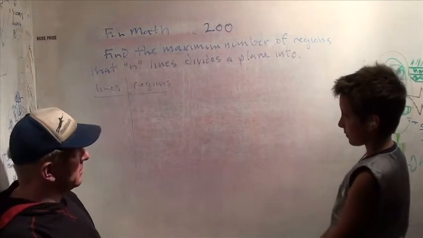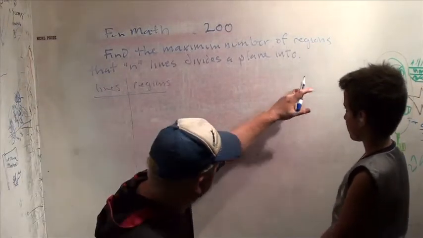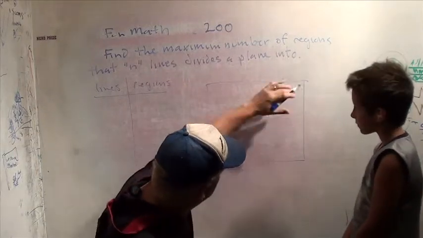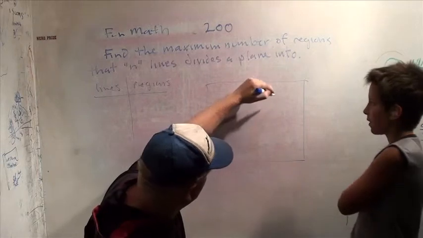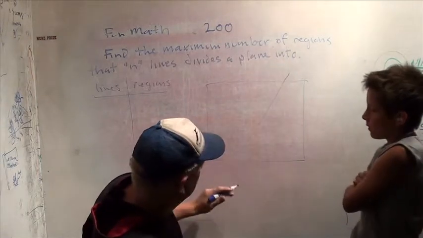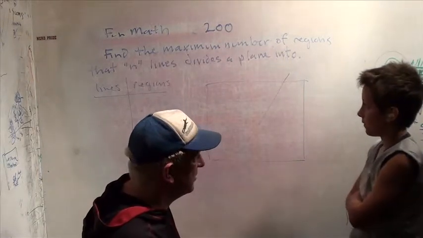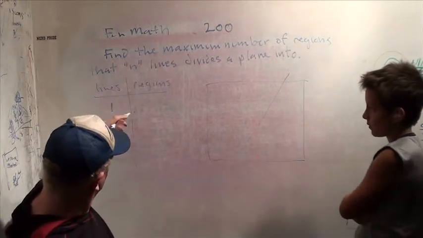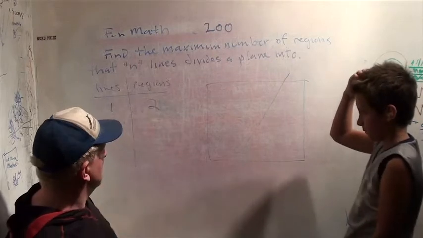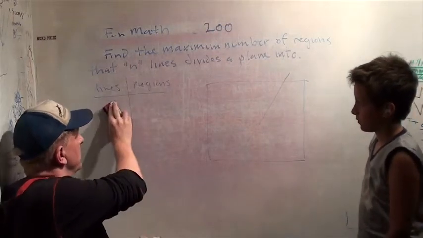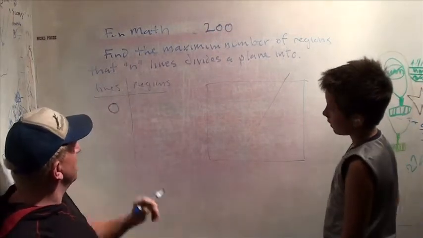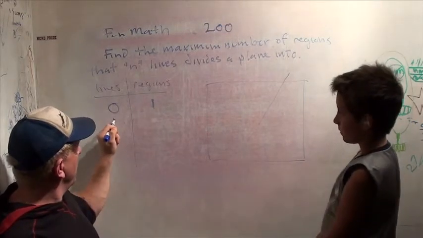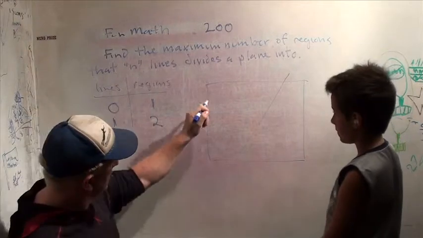It could by infinitely many lines, but pretend it's infinite, I'm just kind of showing. If I have one line, how many regions does the plane get divided into? 2 regions. I could even start with 0, by the way. If I have 0 lines, how many regions is the plane divided into? One region. With 1 line, it's 2 regions.